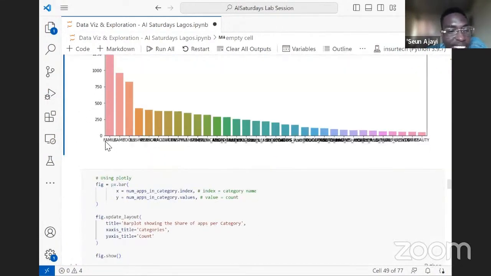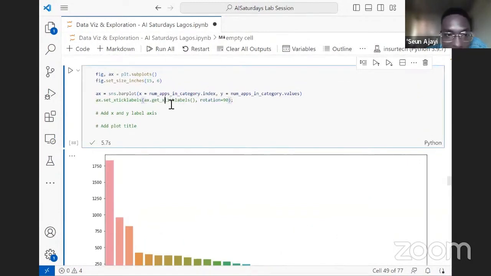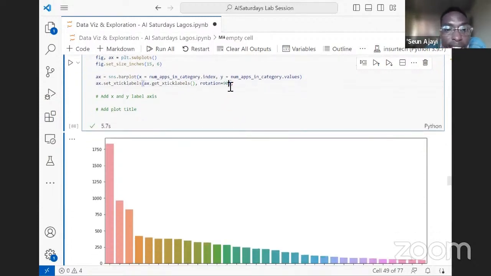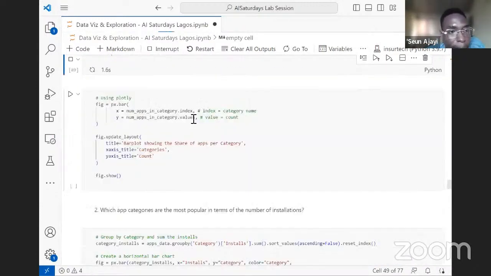So you can see the labels here are so overlapped and it's looking uninteresting. So what this part is doing is it's taking the x label ticks and tweaking them, rotating them in a proportion that is appealing to the eyes. Let's say I pass in 45 degrees. We know 45 degrees is a kind of slant. Let's see what that looks like.